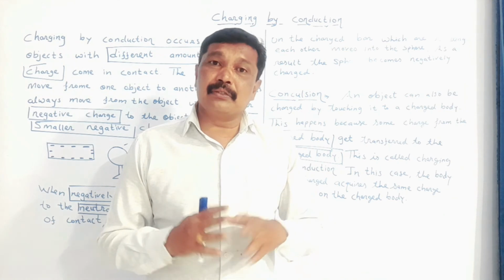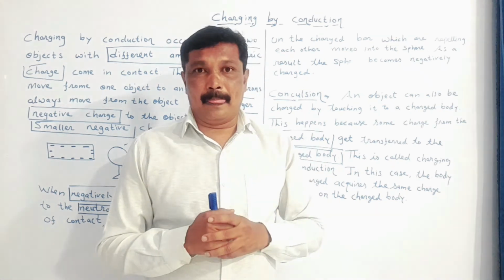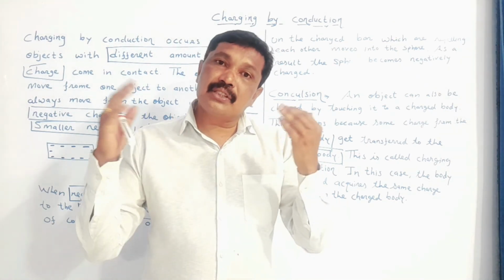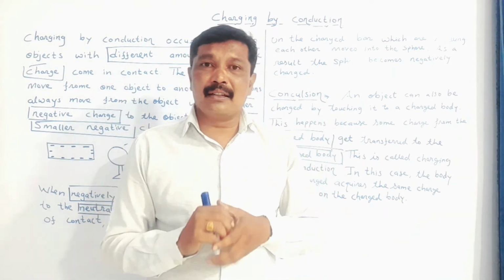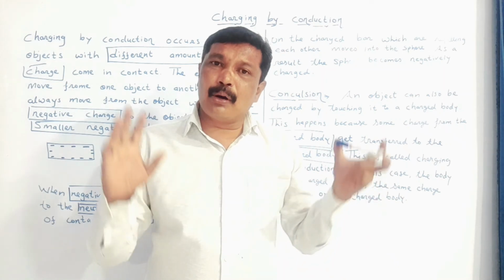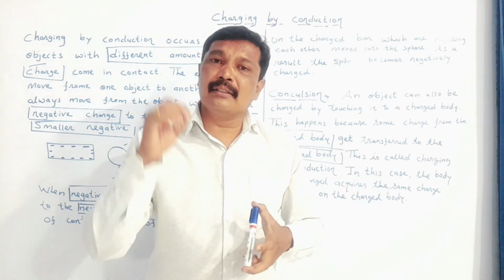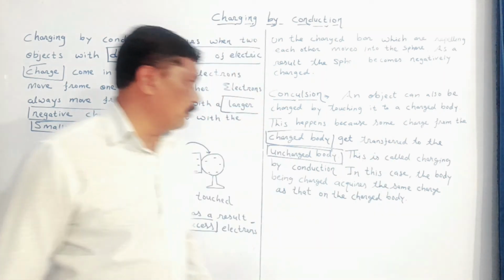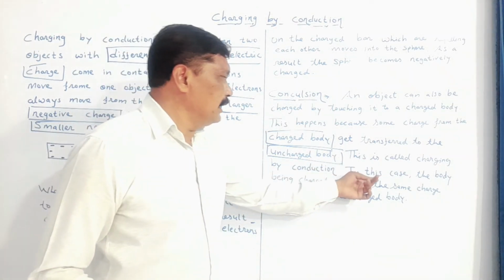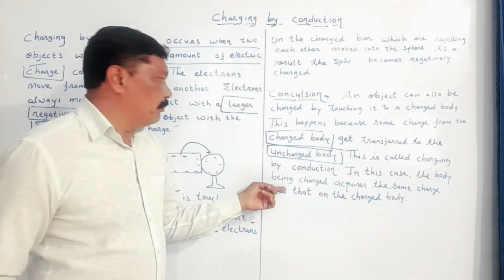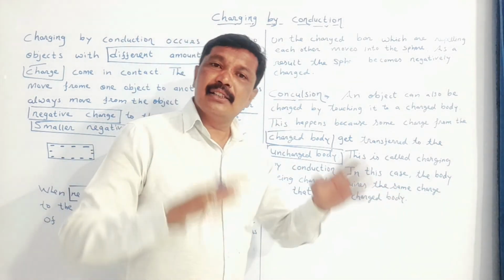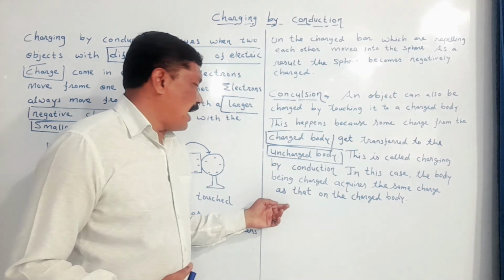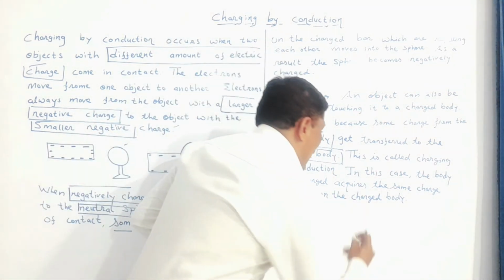In this process, we can charge a body by a charged body. In this way, both the bodies will be charged, and the charges developed on both the bodies will be the same. Therefore, in this case, the body being charged, meaning a neutral body, acquires the same charge as that of a charged body.